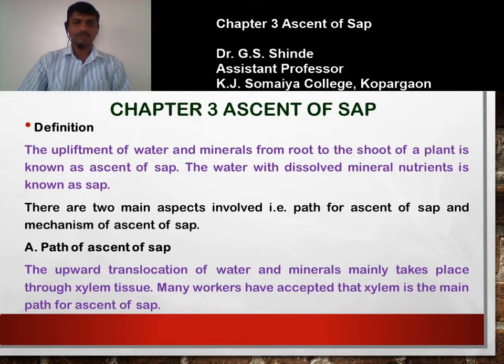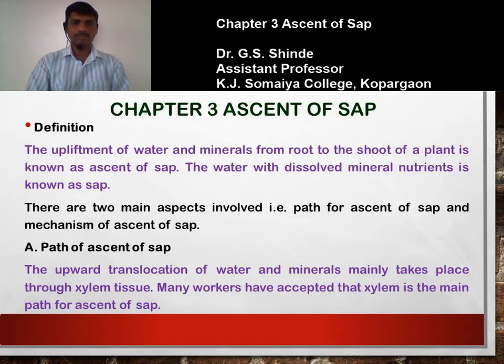There are two main aspects involved in the ascent of sap. The first one is the path for ascent of sap and the second one is the mechanism of ascent of sap. Now we are going to start our first point, path of ascent of sap. The upward translocation of water and minerals mainly takes place through the xylem tissue.